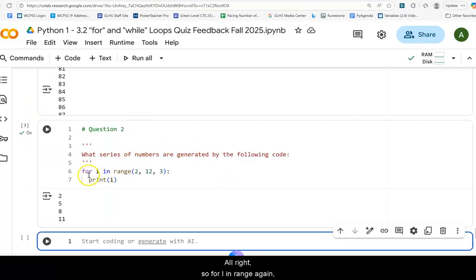All right, so for i in range, again, 2 start, 12 stop. So we're going to include 2. 12 is not going to be included, it is exclusive. And then 3 is what we're going to step by. So print i for all of those. So we're going to print 2, and then we're going to step by 3. Last time I checked, 2 plus 3 is 5. And then we're going to bring 5 back in, and then we're going to add 3 again by the step, which is going to give you 8, and then 3 again to get 11. And then it hits 12, and it knows it can't include 12, and so it stops. And so that's how you solve that one.